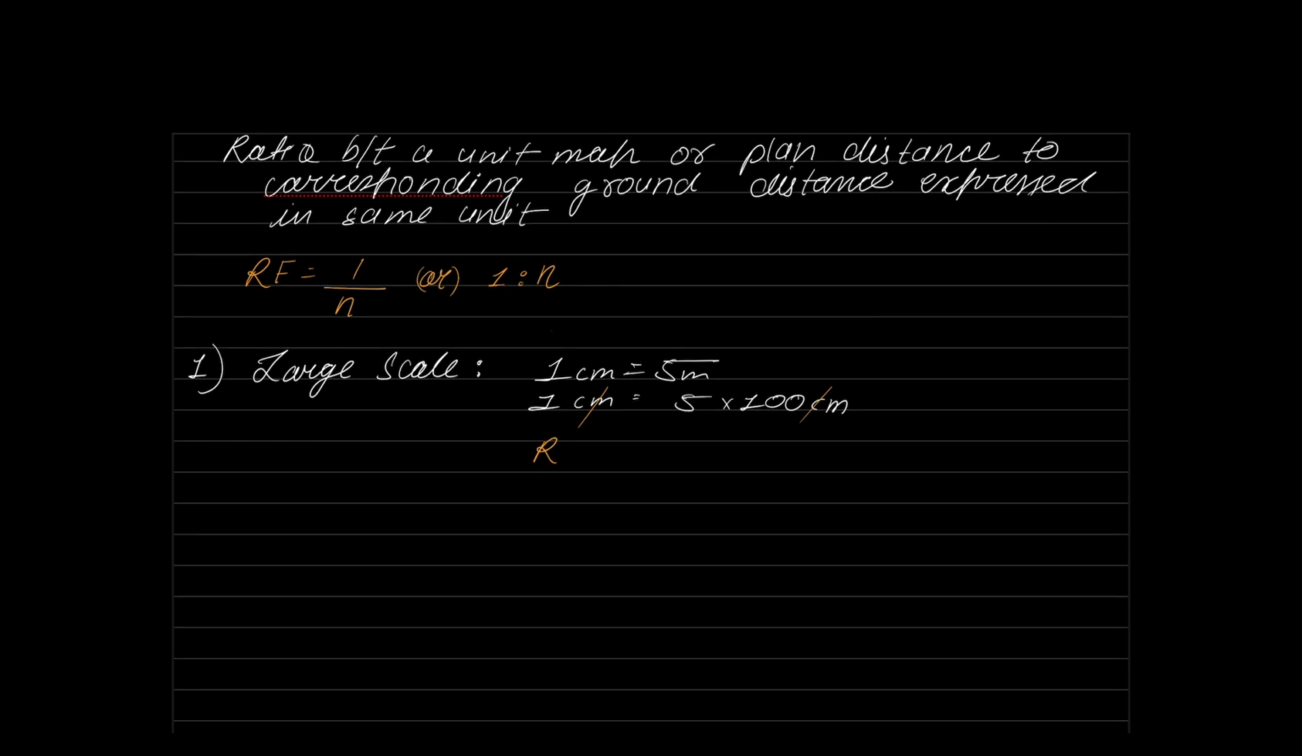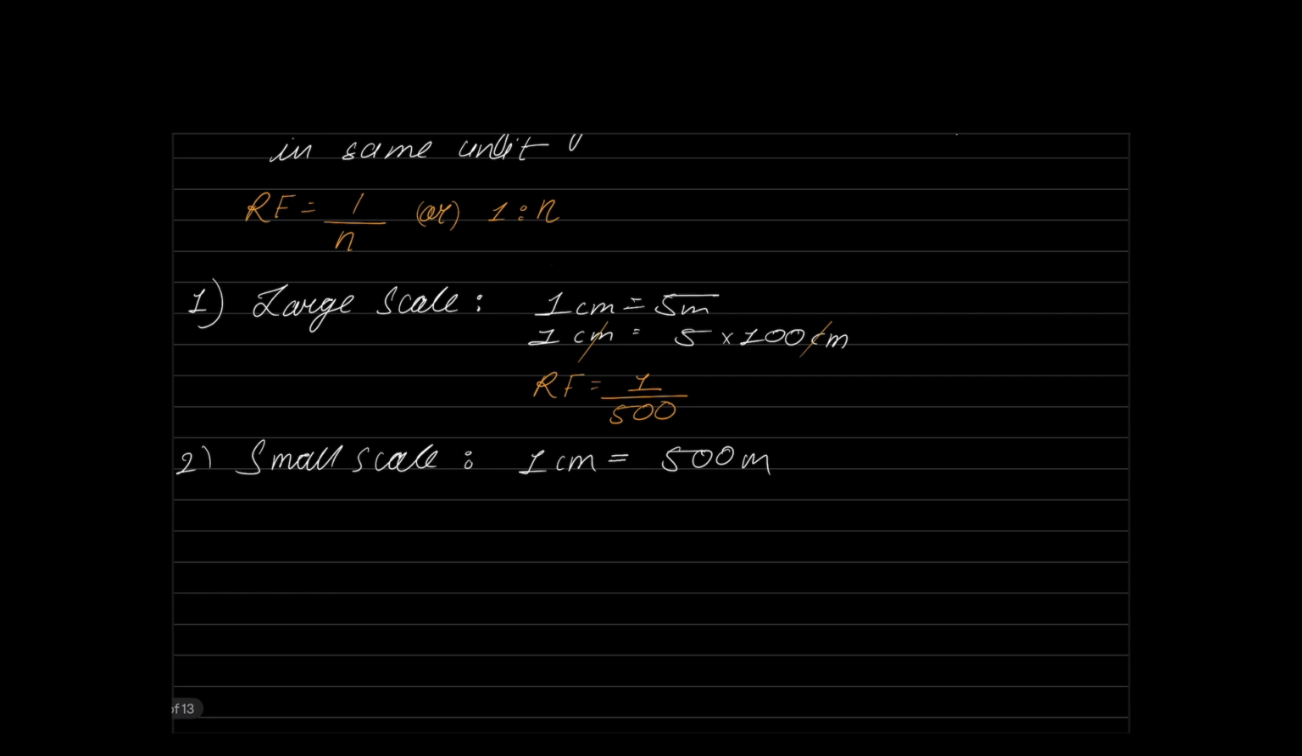Now similarly, one more example, that is a small scale. I hope you remember what a small scale is. 1 centimeter on the paper will represent a distance of more than 100 meters. Let me say 1 centimeter to 500 meters. Is this a small scale? Yes, large ground distance. Let us convert this into RF. So 1 centimeter is equal to 500 meters into 100 centimeters. Centimeter will cancel. Now my representative fraction is going to be 1 upon 50,000.